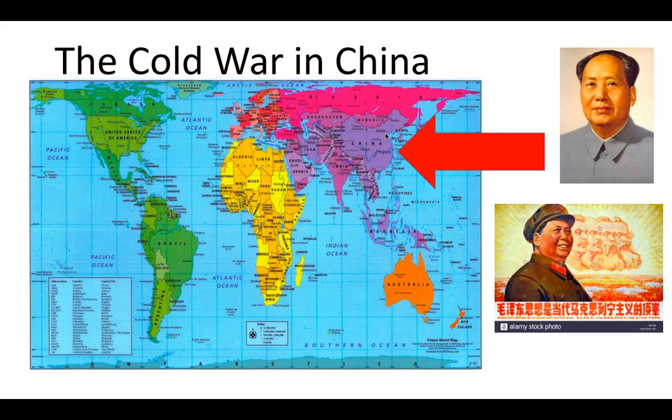Now, communist China and the revolution was led by Mao Zedong. This is the leader over here. He promised the peasants food and land and things that they needed. That was how he was able to gain the support of the people of China who were suffering.